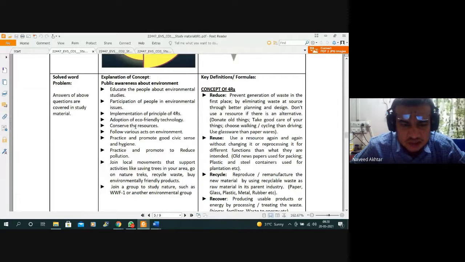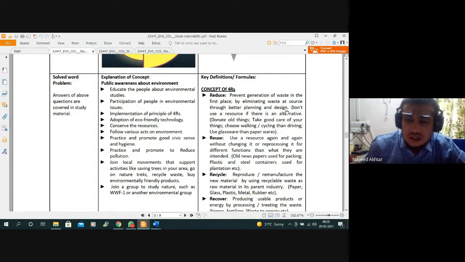Join the local movements that support activities like saving trees in areas, or planting trees in your areas, or join a group to study nature such as WWF or other environmental groups available to save the environment, or to reduce the use of such materials that are harmful for our environment.